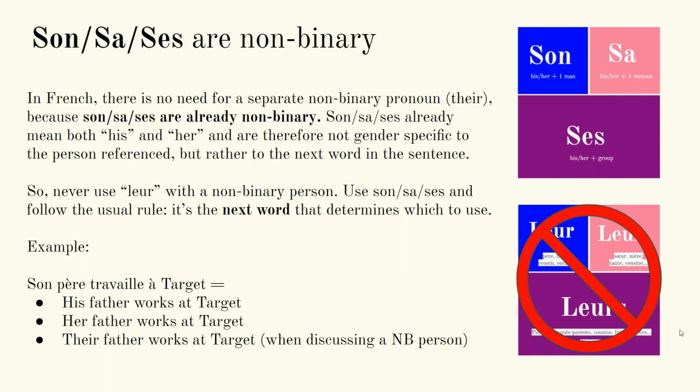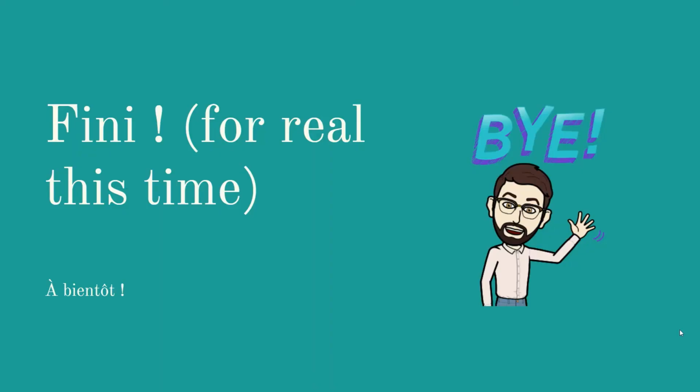For example, son père travaille à Target could mean his father works at Target, her father works at Target, or even their father works at Target if this is the father of a non-binary person, because son, sa, ses only cares about the word father, père. It doesn't care about anything else.